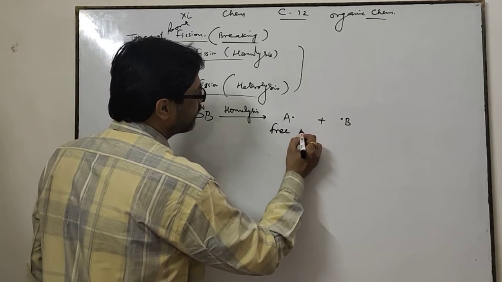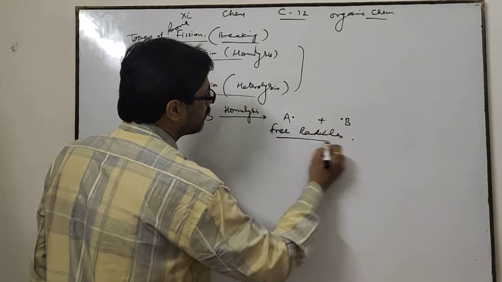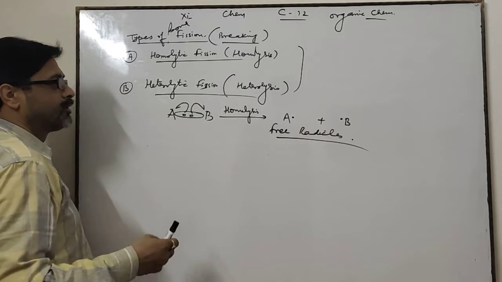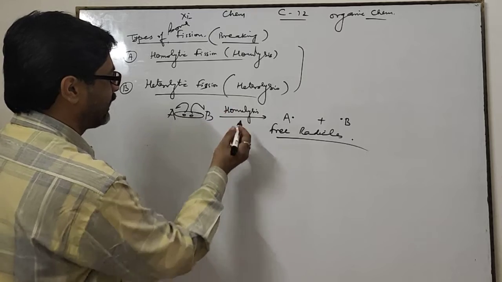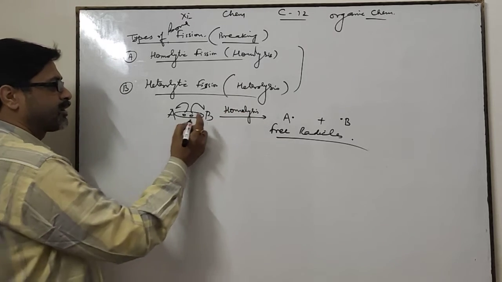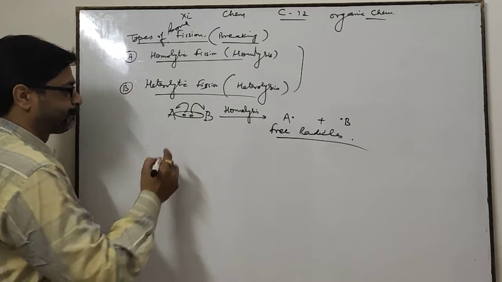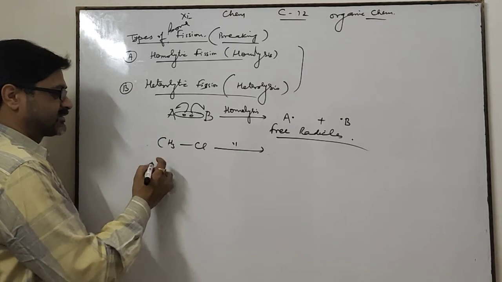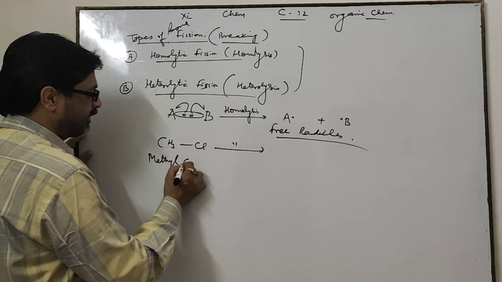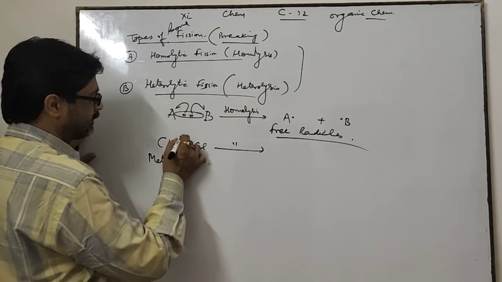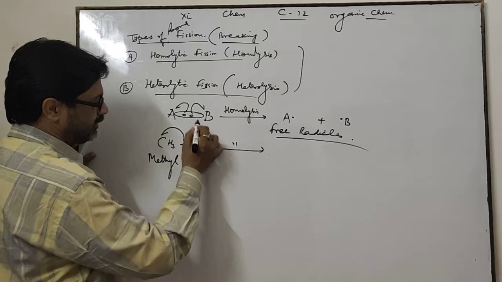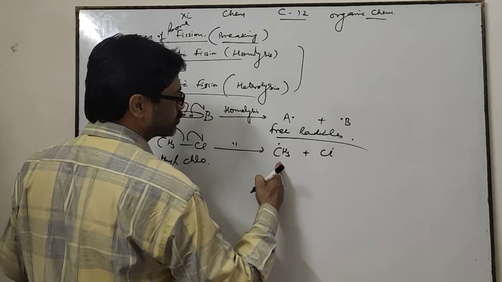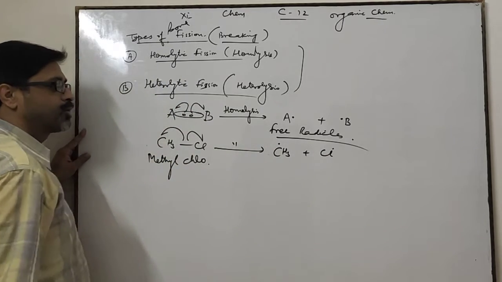They are called free radicals. A free radical and B free radical. This is the type of bond fission which is called homolysis, breaking of the bond equally. See here, CH3Cl. If you want to show homolysis in this compound, methyl chloride, then what takes place? One electron is gained by the methyl and another electron by the chlorine. This is called methyl free radical and this is called chlorine free radical.